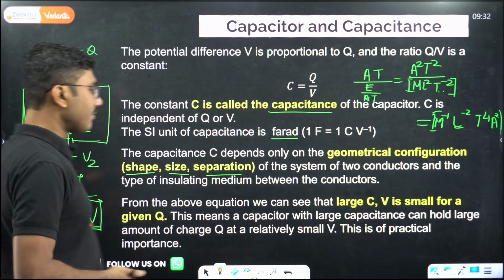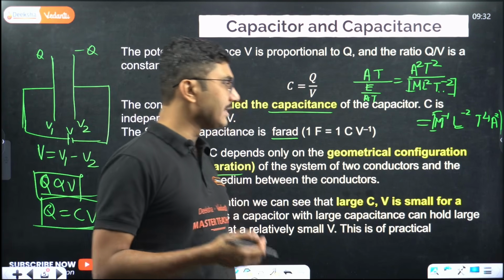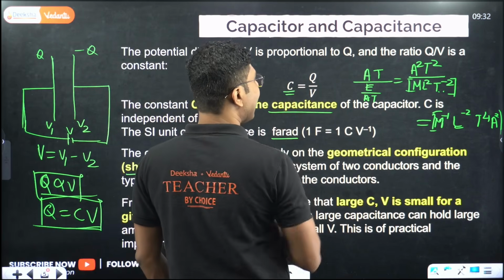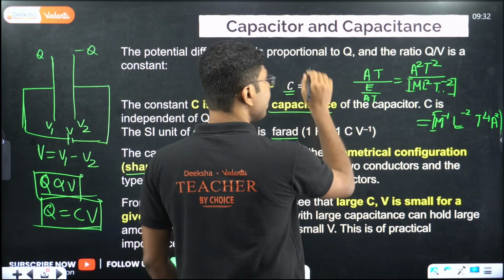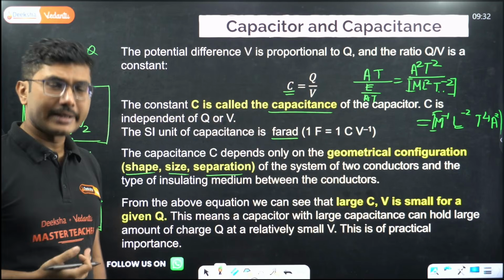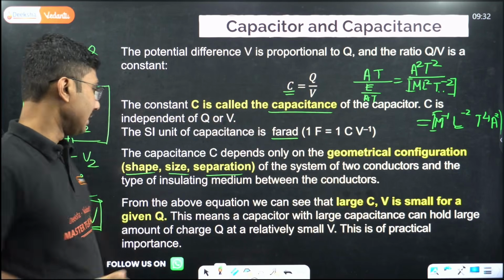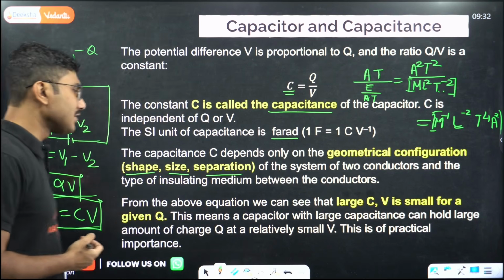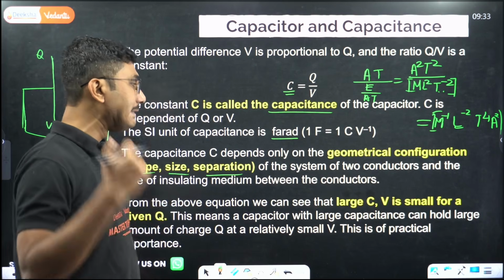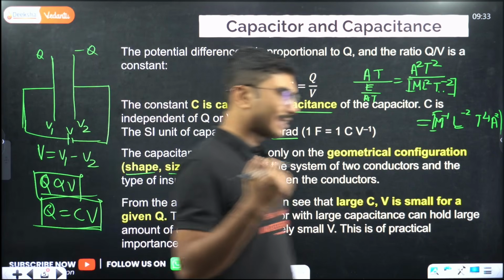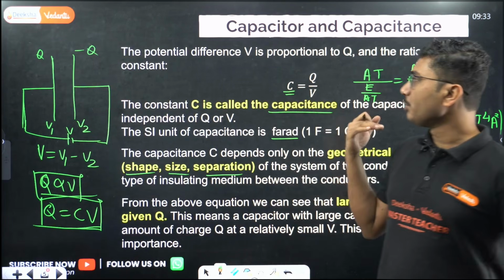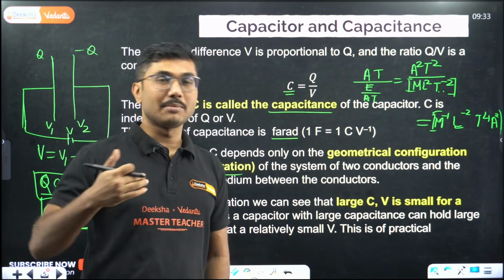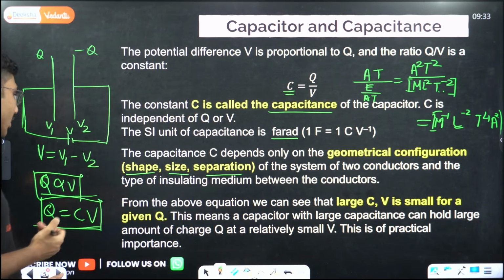From the above equation we can see that for a large C, V is small for a given Q. So if you can keep the capacitance high, by applying small voltage you can store a large amount of charge. That's why that is a good capacitor. This means a capacitor with a large capacitance can hold a large amount of charge Q at a relatively small V. This is of practical importance. In practicality, we want the capacitor to have a high value, where applying small voltage it can store a large amount of charge.